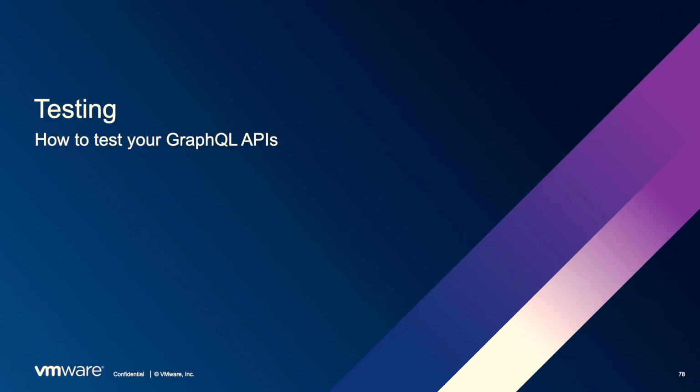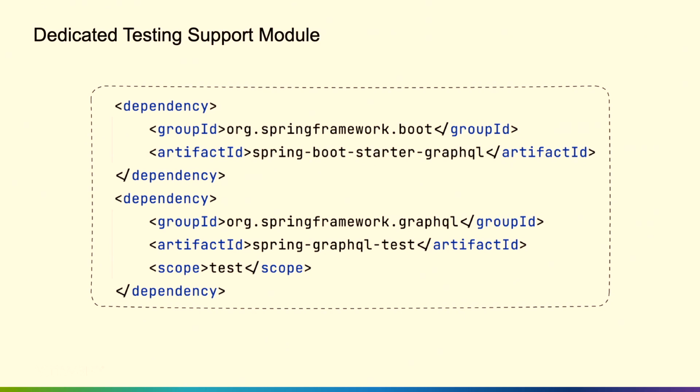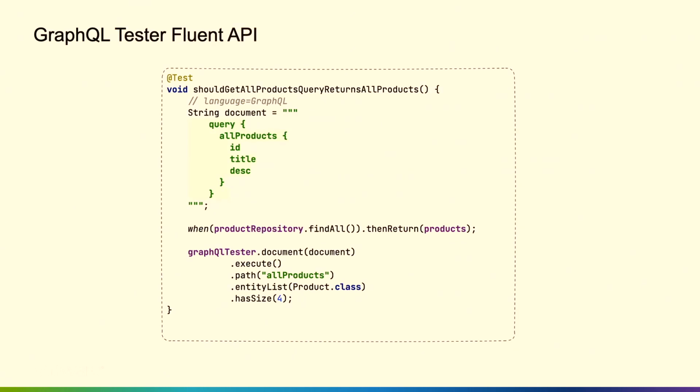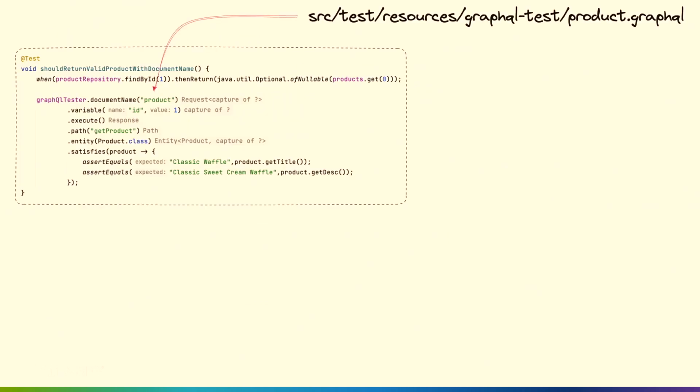All right, and then it supports testing out of the box. I'm going to fly through this pretty quick, but we have a Spring Boot starter for that. We have slice tests that allow you just to focus in on the GraphQL bits. You can do so without the specific transport layers, so this doesn't involve any HTTP. They're pretty easy to write. We see that we have a query here, we can pass it in. There's a nice fluent API there to test these out.